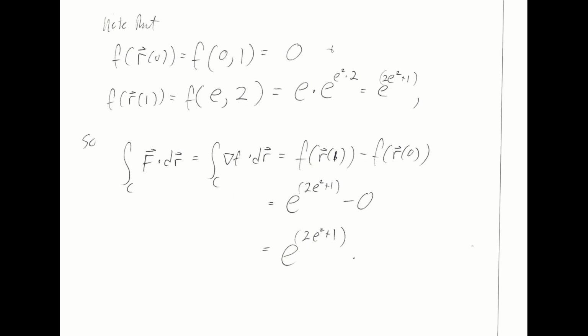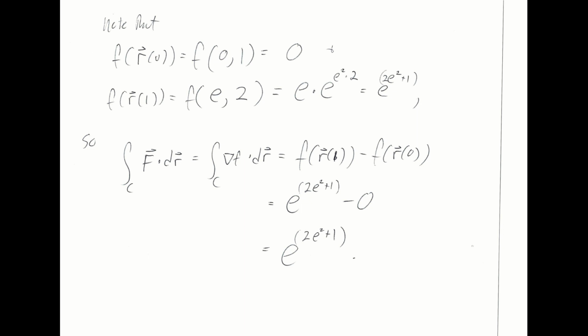Now I could note that my a and b were 0 and 1, so little f at r hat of 0 is little f at 0, 1, which is going to be 0 here. And little f at r hat of 1 is little f at e, 2. And little f at e, 2 is going to look like e, that was x, times e to the x squared times y. And I end up with e raised to the power 2e squared plus 1.